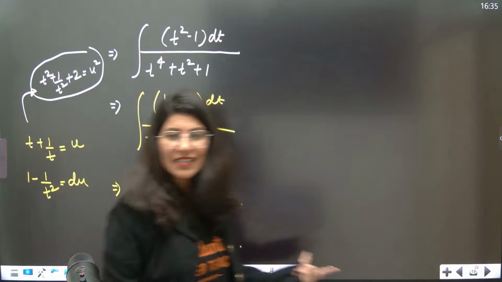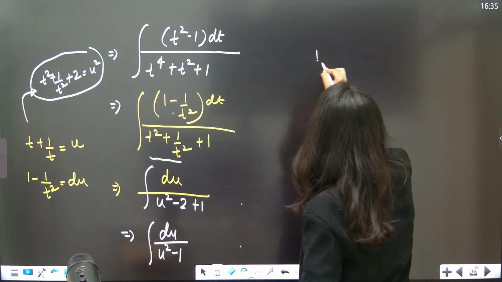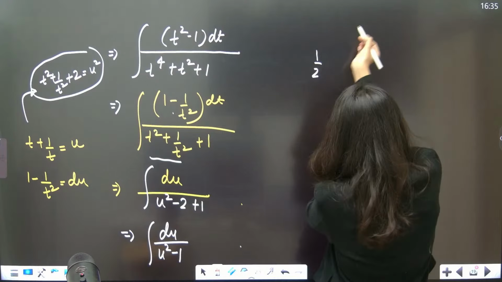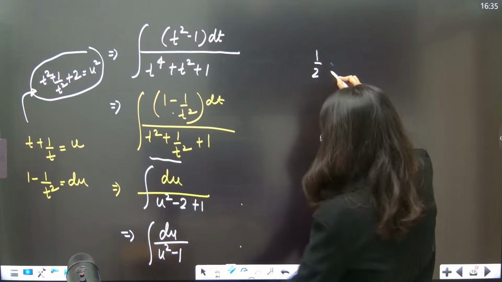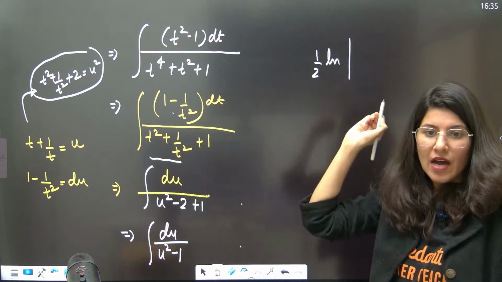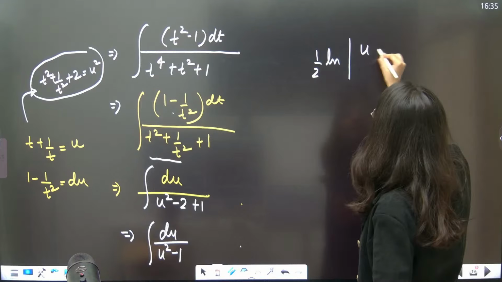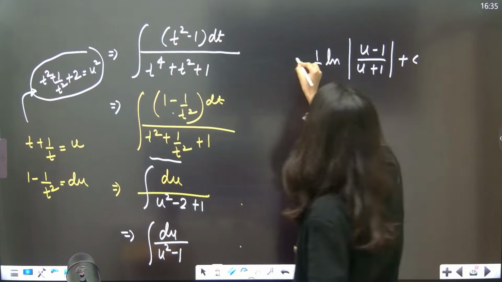Okay, so the integration of this is not very difficult, right? This is going to become half ln mod of u minus 1 upon u plus 1 plus constant of integration.